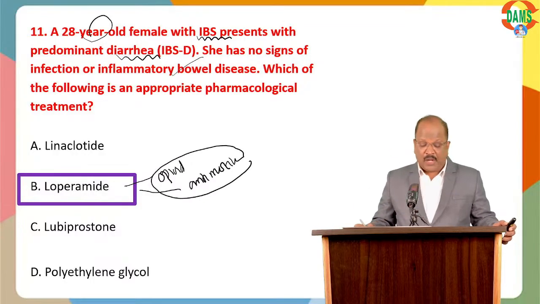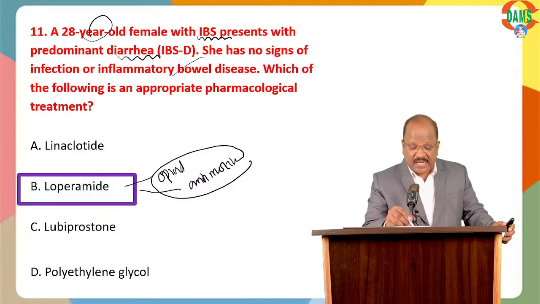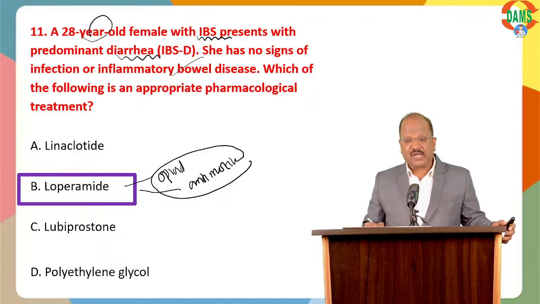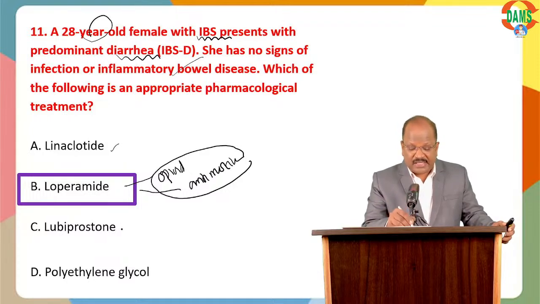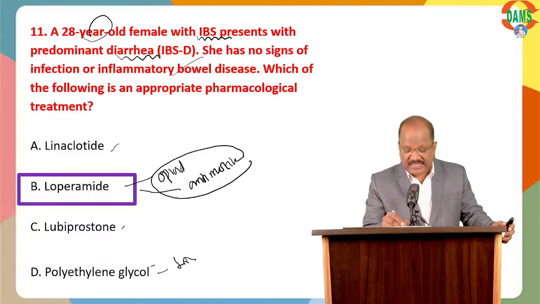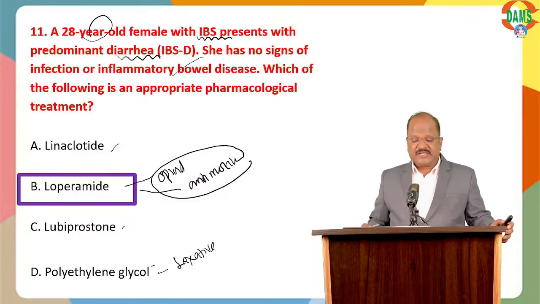Now you should know what is linaclotide, what is lubiprostone, and what is polyethylene glycol. All the other drugs are useful for treatment of constipation. Polyethylene glycol is a laxative useful for treatment of constipation. What is linaclotide?